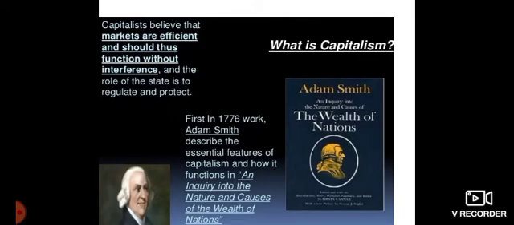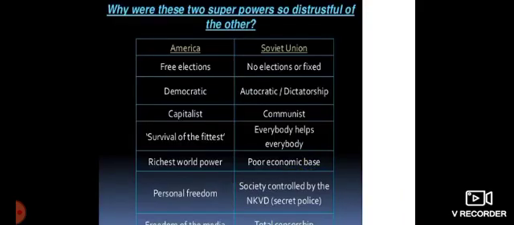And again, as I said, what is capitalism? Capitalists believe that markets are efficient and should thus function without interference, and that the role of the state is to regulate and protect. That is what Adam Smith said. So giving space to private entrepreneurship, that is what America believed in.